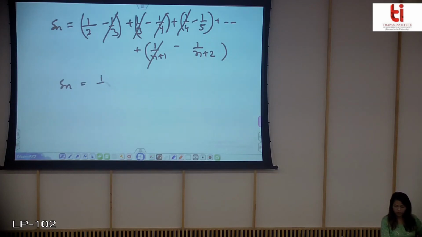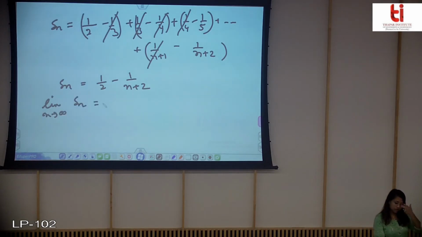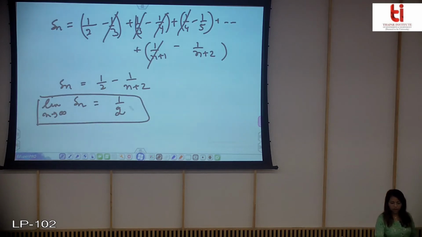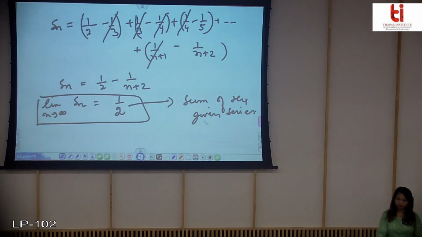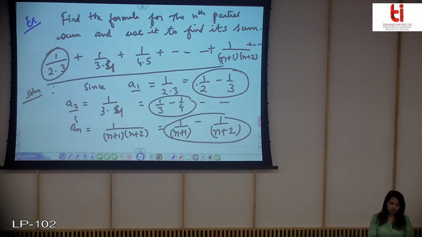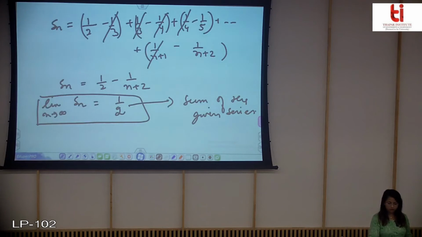So Sn will be equal to 1 by 2 minus 1 by (n plus 2). Now if we find the limit of this sequence of partial sums, we will get half, and this half will be the sum of the given series. Obviously the series converges, because if you can find the sum, then it is convergent. So this series is convergent and its sum is equal to half.